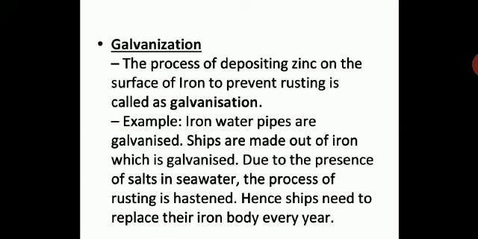Galvanization, the process of depositing zinc on the surface of iron to prevent rusting, is called galvanization. As you have learned, rusting of iron is the degradation of iron due to the attack of moisture and oxygen from the atmosphere. A reddish brown flaky substance forms on the surface, which is unwanted and is decaying the iron.